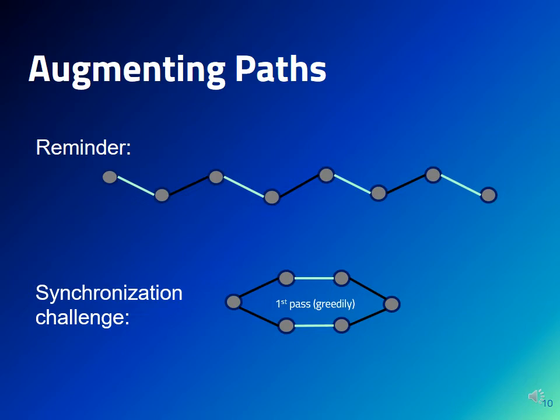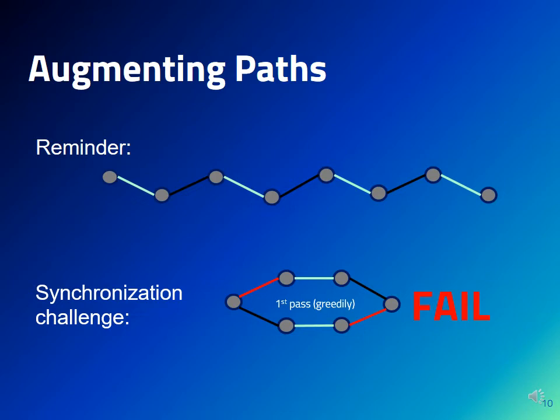If instead we pick, for example, the red edges, then we get no improvement over the original maximal matching, because these particular edges do not combine to form an augmenting path. In other words, to get an improvement, we must be able to have, at the same time, multiple edges of the same augmenting path. Later, we will see why non-maximal matching first algorithms can help us avoid this synchronization issue.